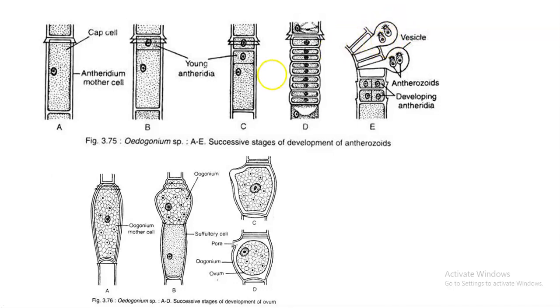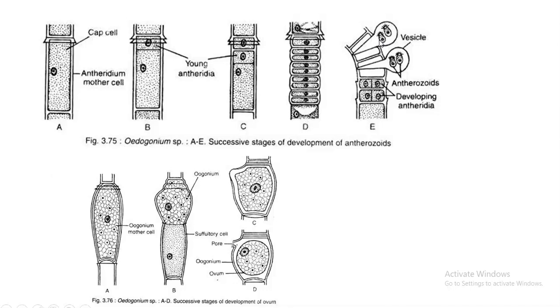So you can see that around 2 to 40 such segments or antheridia got created from a single cell, and one particular thallus of Oedogonium will have many such cells. So the cap bearing cell got segmented into around 2 to 40, and each of the antheridia will be releasing 2 anthrozoids. For example, if we take the maximum number, 40 such segmentations, in each of these 40 antheridia there will be release of 2 anthrozoids.